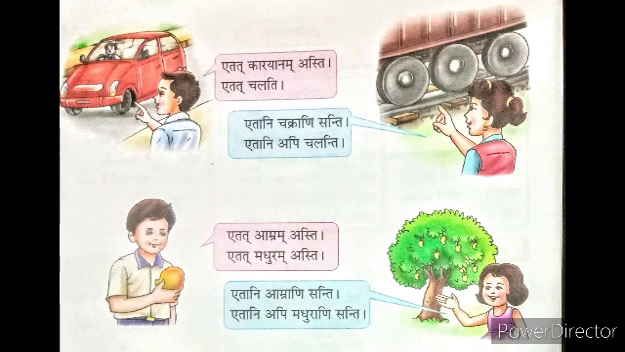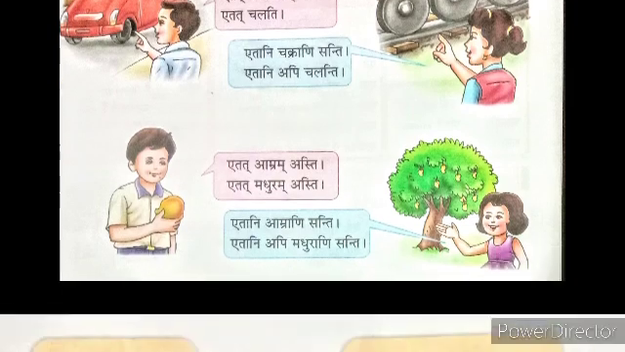Next, etat amram asti. This is a mango. Etat madhuram asti. Madhuram means sweet. This is sweet. Etani amrani santi. These are mangoes. Etani api madhurani santi. These are also sweet. Students, here we have completed our lesson.